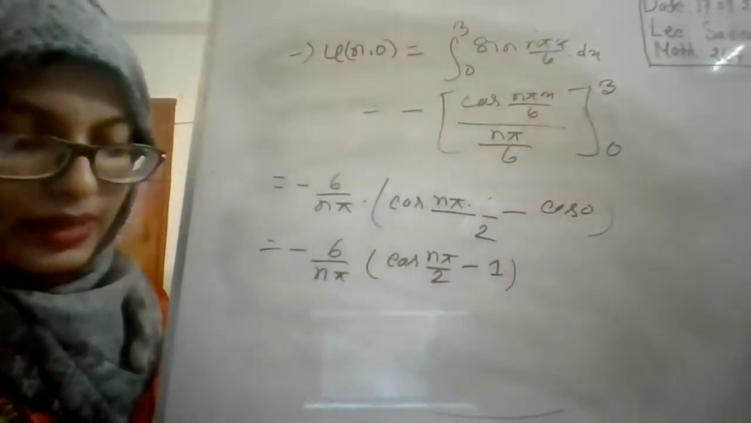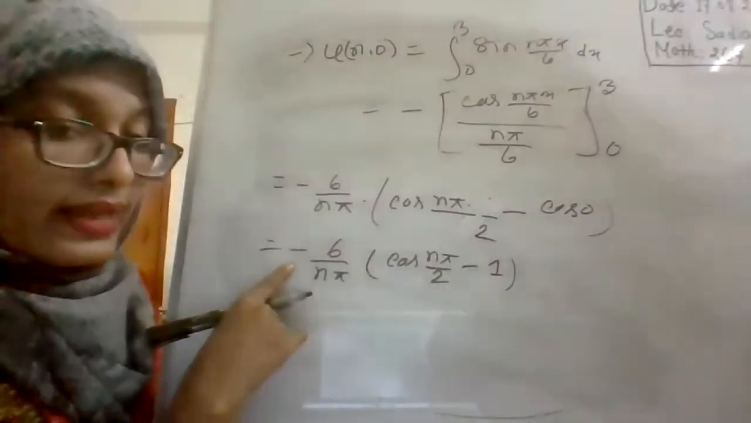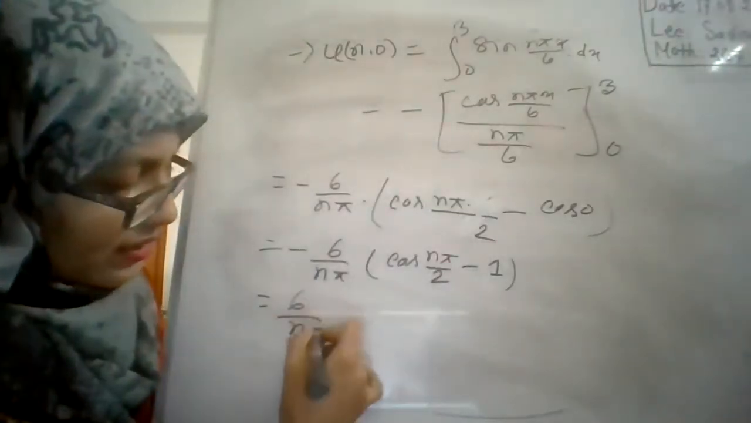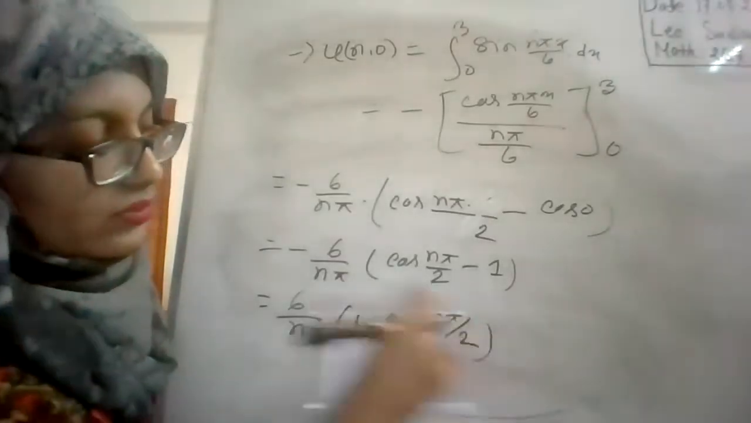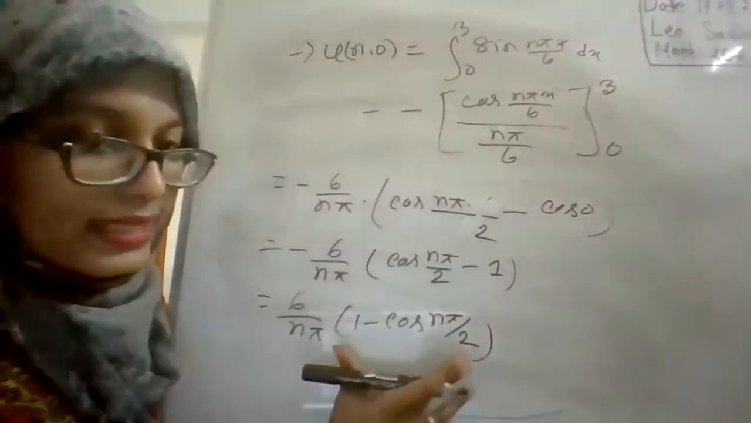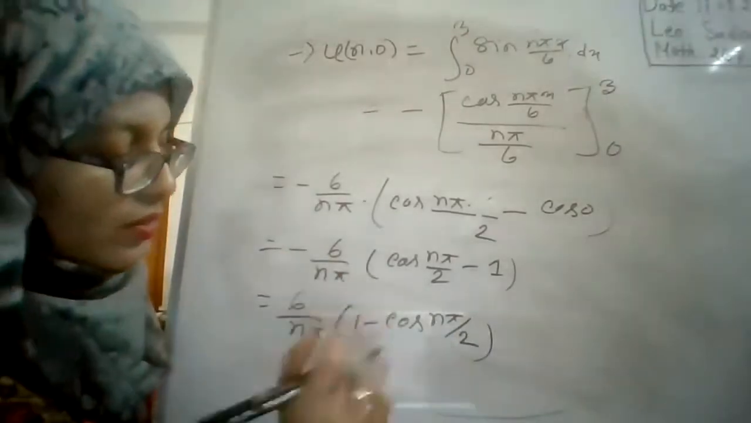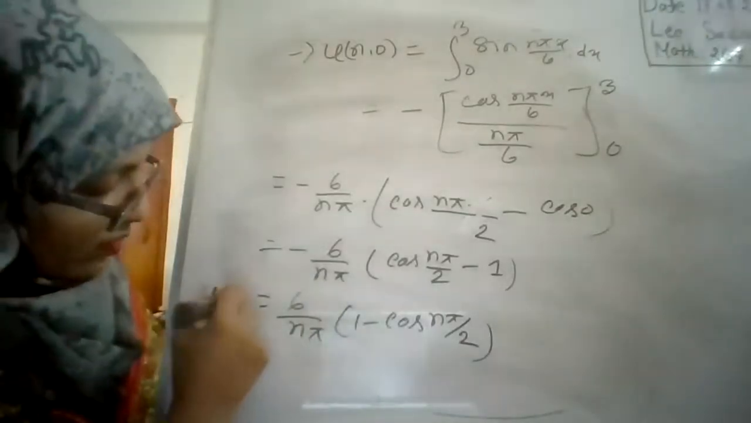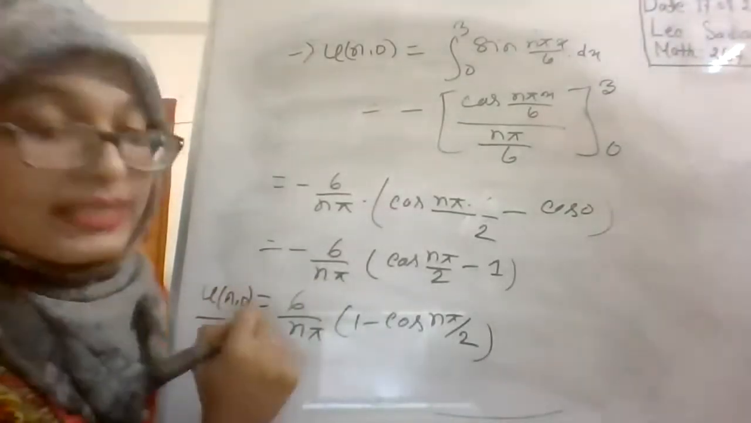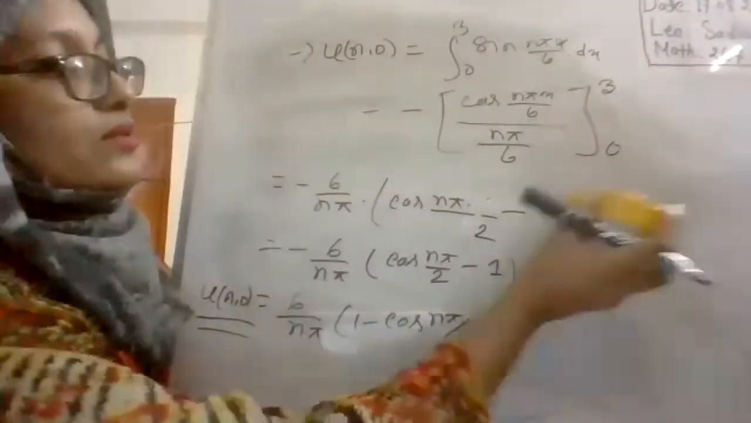In order to vanish this negative sign, we can write it as n pi, 1 minus cos(n pi by 2). When you write 1 minus cos(n pi by 2), we get a negative sign from here, and these negative signs cancel each other. It will be positive 6 by n pi times this. So this is the result for u(n,0). Now if you set this result in equation 4, you will be able to get the value of A. So use this result in equation 4.